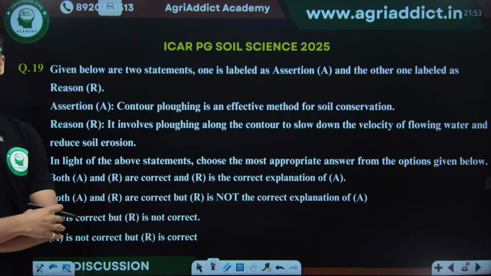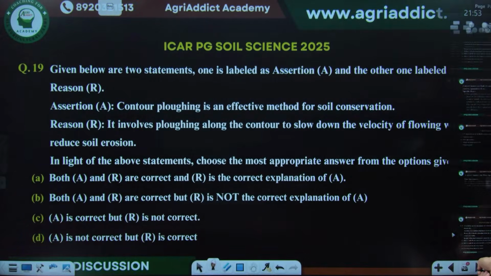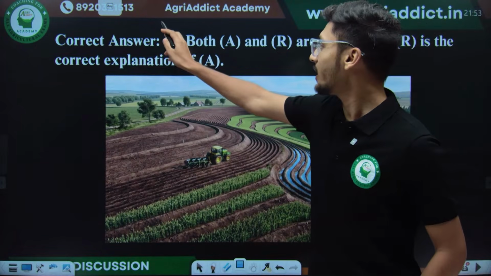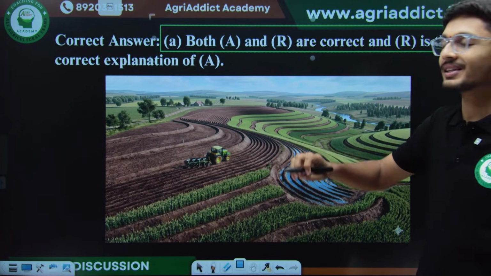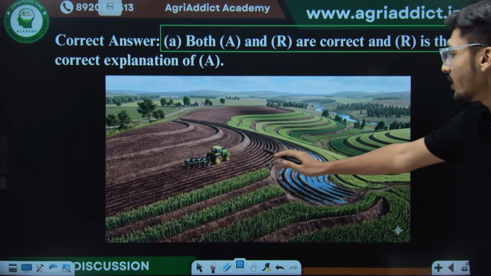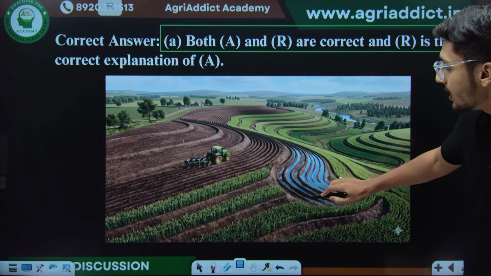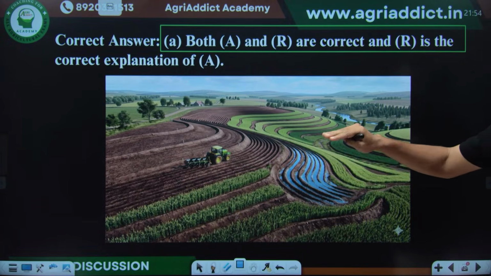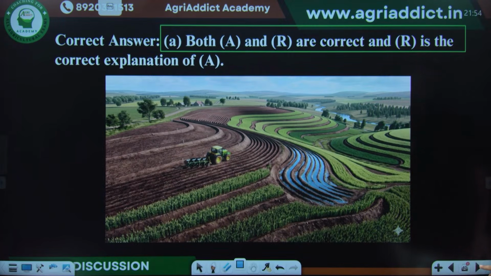Option A. Spurti is saying that the correct answer for this is option A. Let's see. Yes, the correct answer given by NTA is option A. Both assertion and reason are true, and the reason explains the assertion. Here you can see that when the contour plowing practice is incorporated in the field, the water does not wash away, it just stays and the rate of infiltration increases, and hence soil conservation is increased.